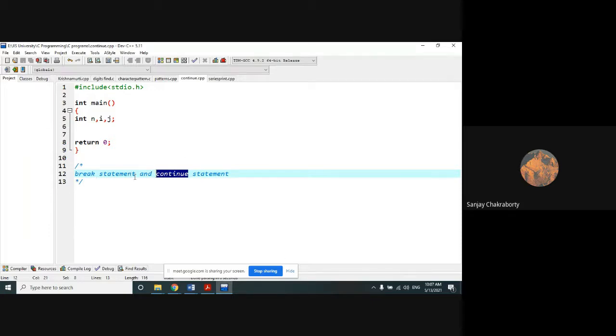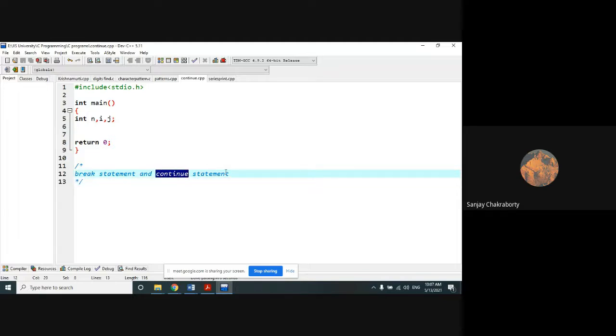We have already learned how to use the break statement, because when we discussed the switch case, I already discussed the break statement. The break statement terminates you from outside the loop where we apply it. Now today I would like to discuss the continue statement.